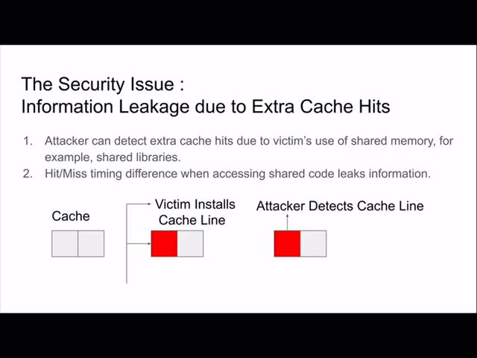And following that, there's an attacker process. It's also a process, and the attacker process is accessing the same cache line because it was a part of shared memory, and the attacker then would have a low access time because it was in the cache, and therefore it would detect that the cache line was in the cache. And this is a kind of information leakage because the attacker now knows that the victim accessed a particular cache line, and we don't want the attacker to know anything about what the victim is doing. So we'd like to mitigate this security issue.